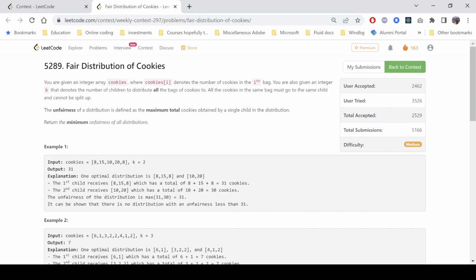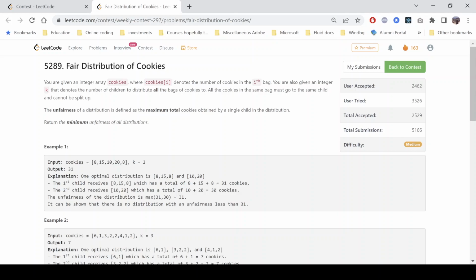If you come to the second example, we have three students and these are the cookie bags. So the optimal distribution that is mentioned here is 6, 1, 3, 2, 2, 4, 1, 2. That means each student is getting 7 cookies. So the maximum of all these three is 7. So we return 7. Now it can be shown that any other distribution will basically not result in a value less than 7.